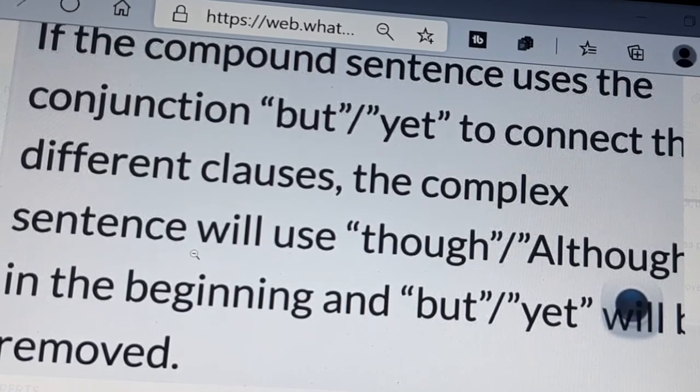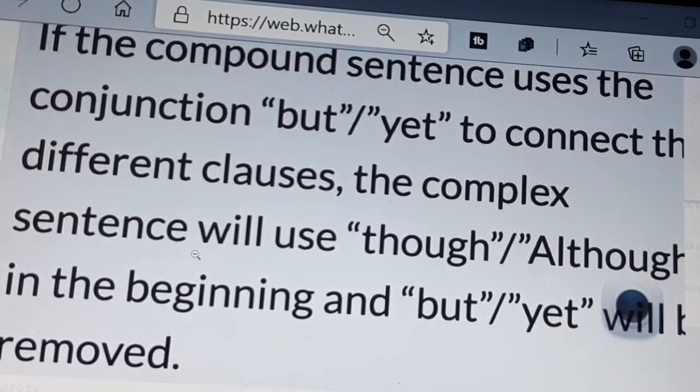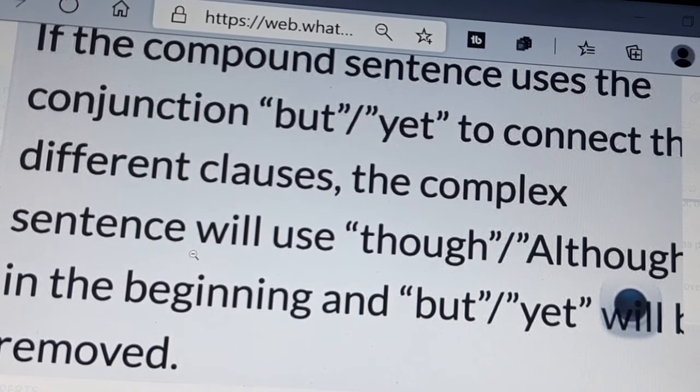If the compound sentence uses the conjunction but or yet to connect the different clauses, the complex sentence will use though or although in the beginning, and but or yet, which are present in the compound sentence, will be removed.